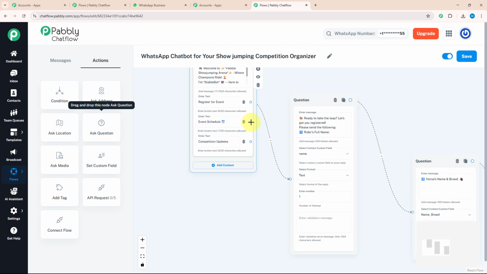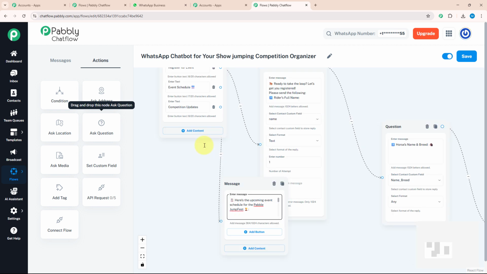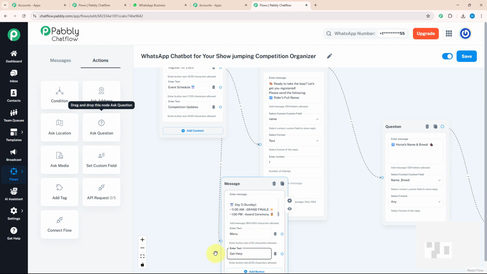After completing our first action button, let's move to our next action button, which is event schedule. In this, I will give information about event schedule. For that, I will drag and drop and select the text button. Here, I will enter a message in which I will give the information about upcoming event schedule. Like this, in which upcoming events scheduled are mentioned. With that, I will give two action buttons, menu and get help.